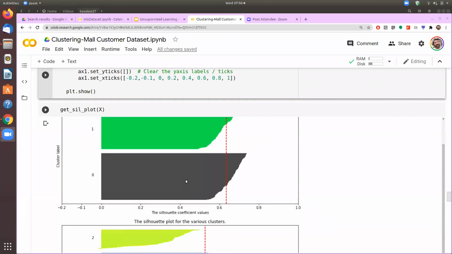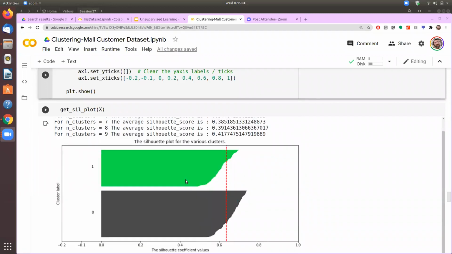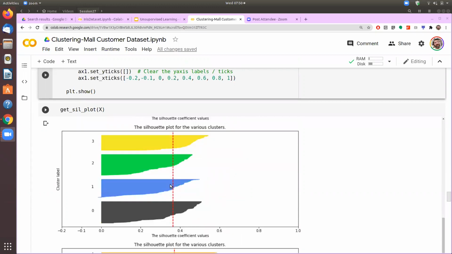So 2 could be a very small number because we are just dividing into 2 sets. So in this case also possibly we'll choose number 4. So from all indications, it says that if we are working with the mall data set, the best thing is to work with 4 clusters in that given data set.